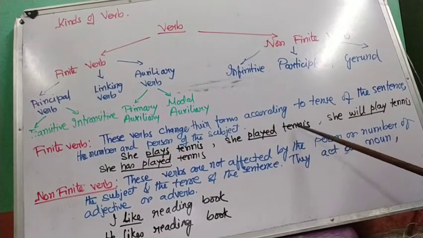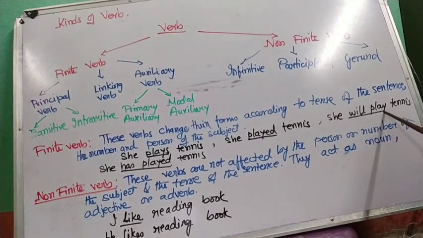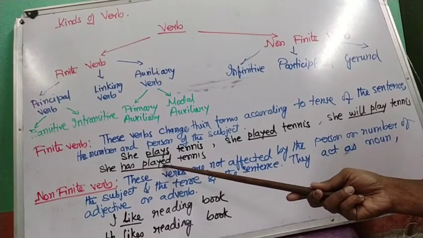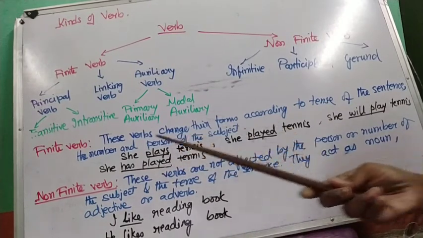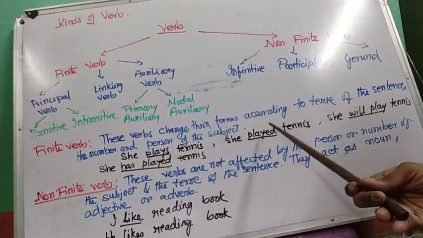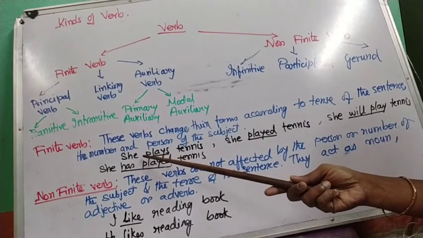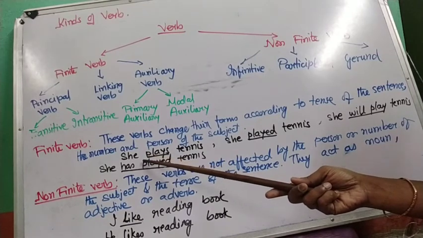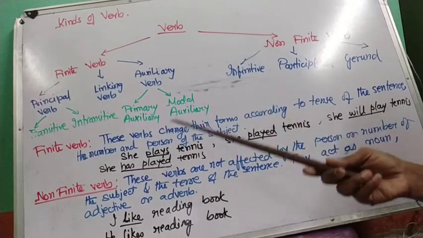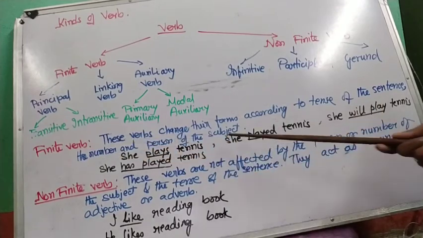She played tennis, in past tense. They played tennis, in past tense. She will play tennis, future tense. She has played tennis, present perfect tense. So here we see this verb plays or played or will play. The verbs are determined by the subject, whether it is singular or plural, whether it is in first person, second person or third person, and also by the tense. So finite verbs are used according to the tense of the sentence, and the number and the person of the subject.